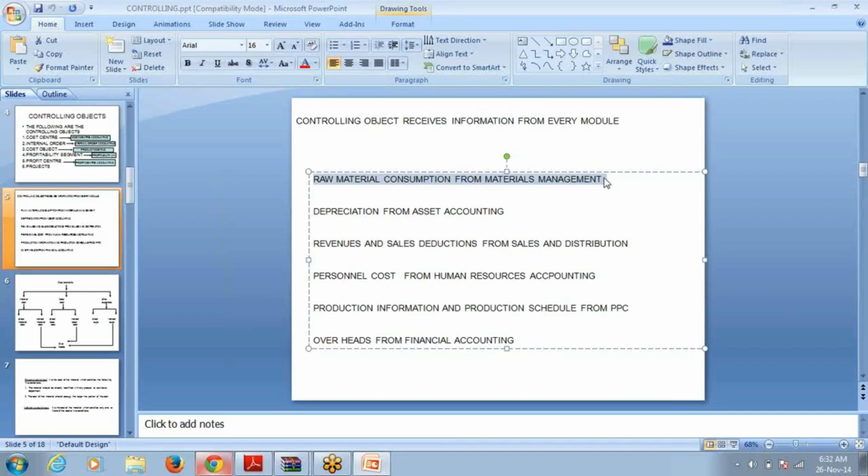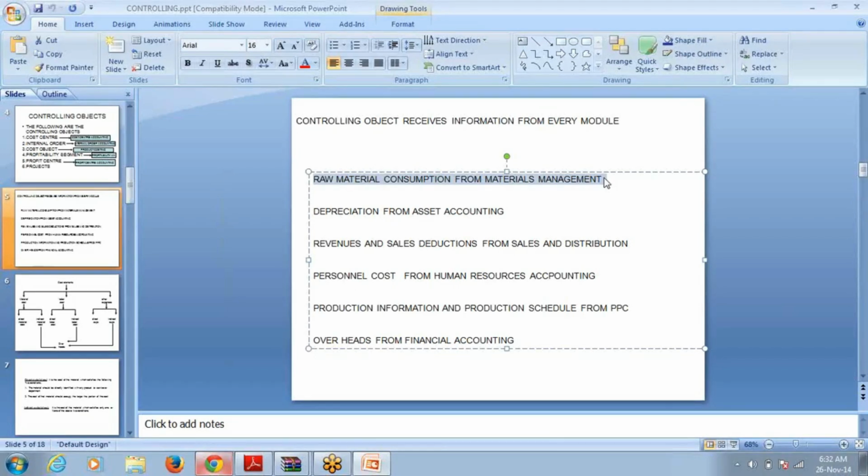What is the original birthplace of the raw material consumption? Materials management.